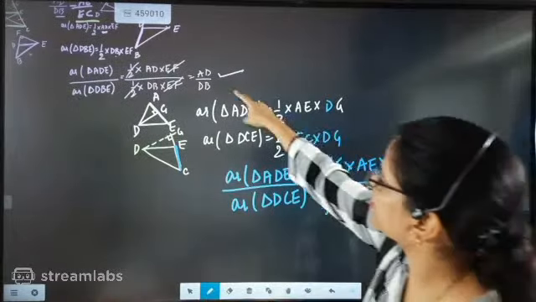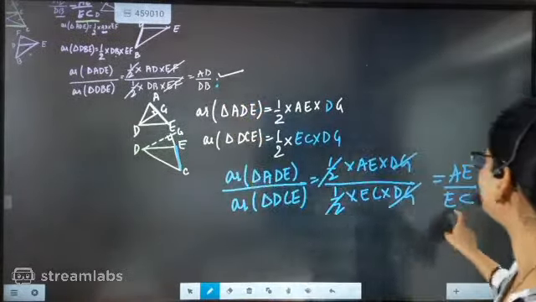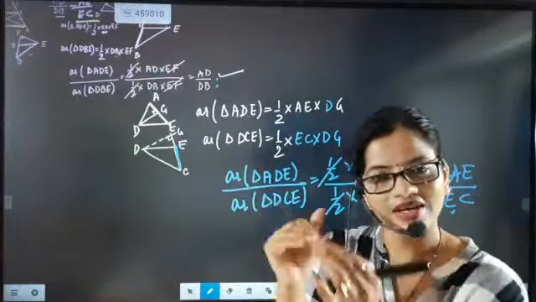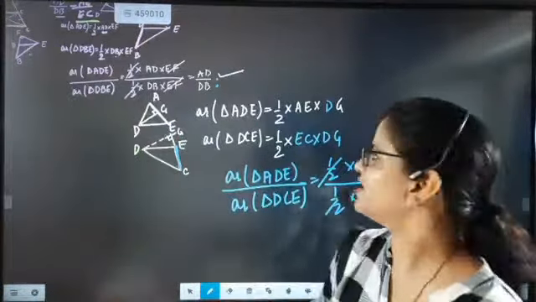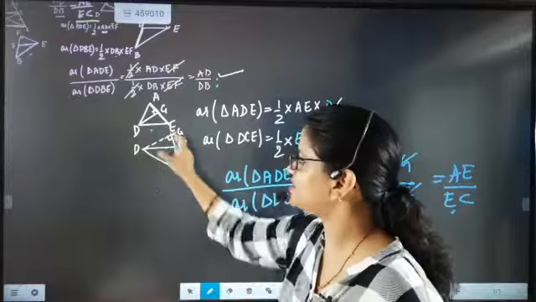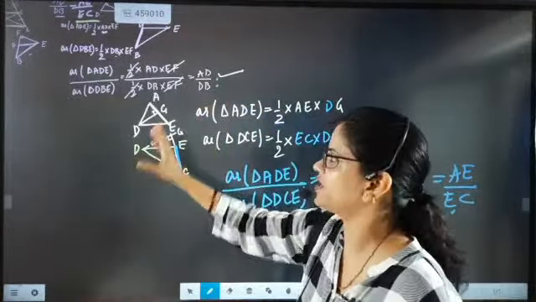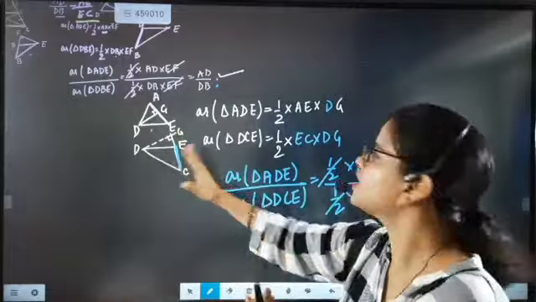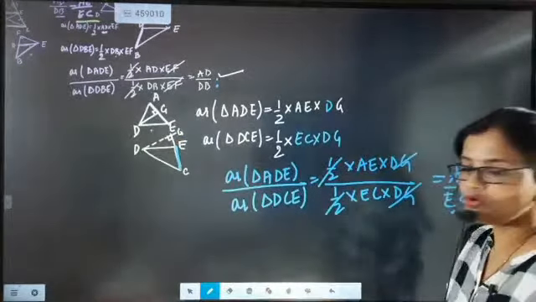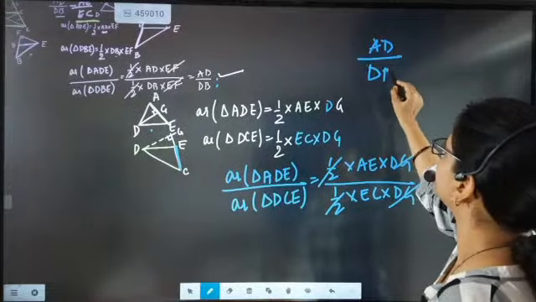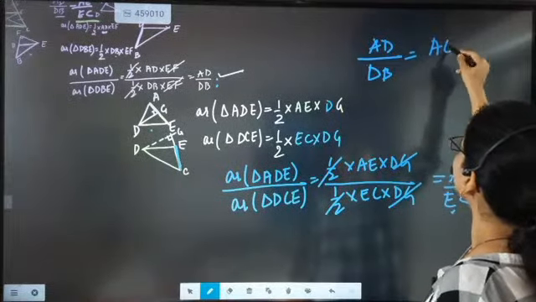Now you have AD by DB, you have AE by EC. But the problem is how to connect them. Very cleverly we have taken one triangle and this side obtuse angle triangle, and we got the ratio AD by DB, and then from another part of the triangle we got the other ratio. But how to make them equal to each other? How to prove that AD by DB equals AE by EC?